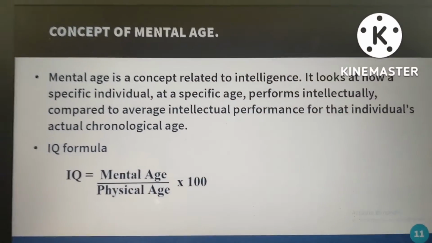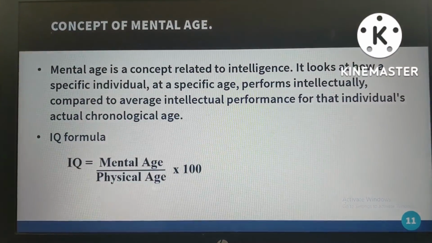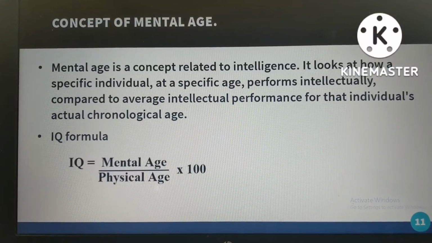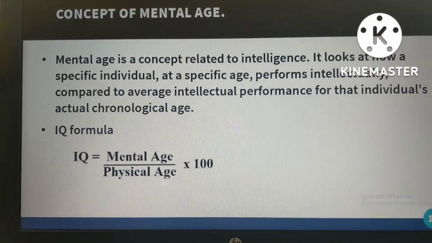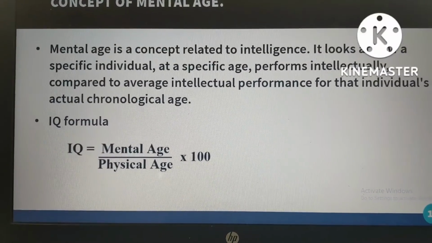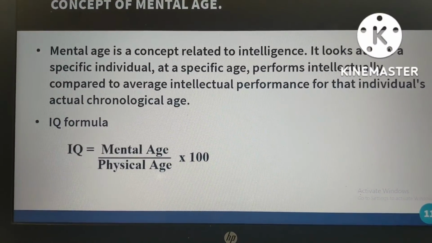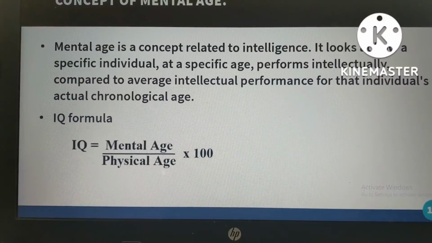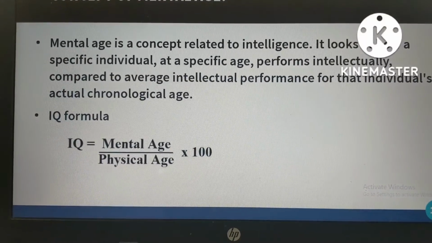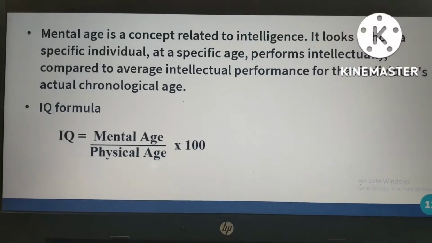The next is mental age, the concept of mental age. Mental age is a concept related to intelligence. It looks at how a specific individual at a specific age performs intellectually compared to the average intellectual performance for that individual's actual chronological age.